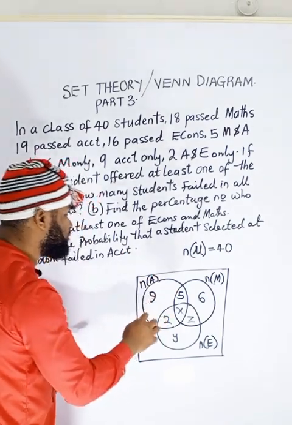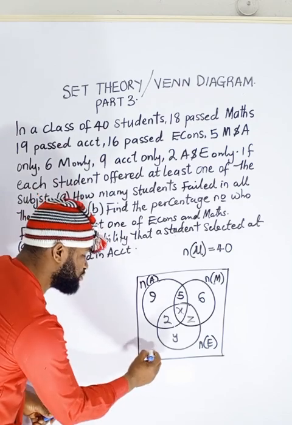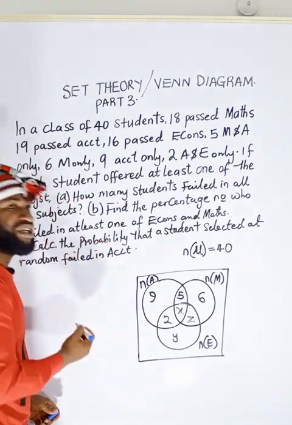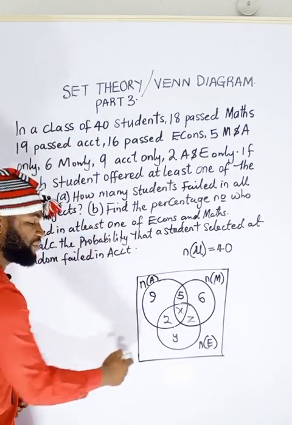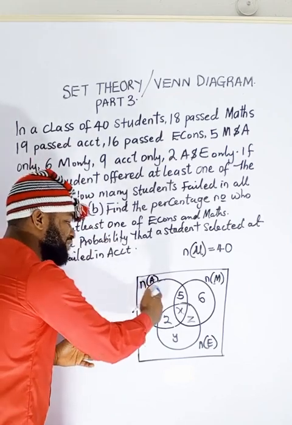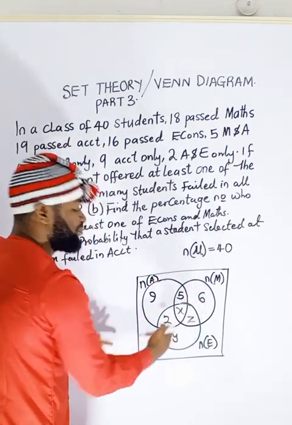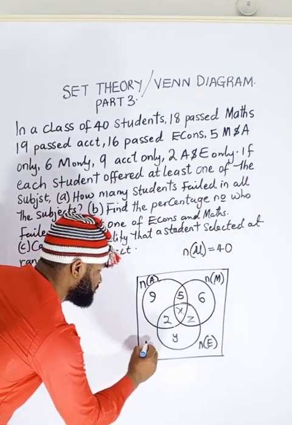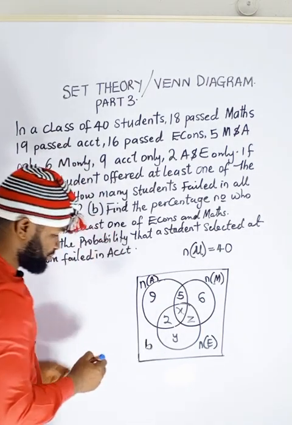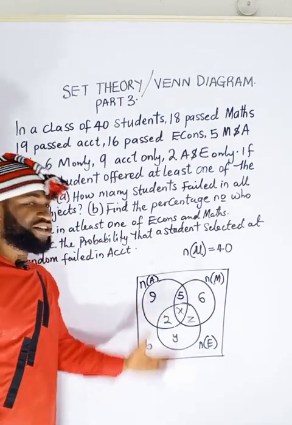Therefore, people that fail will not be in any of these circles. They are going to be outside, and I can use any letter to represent the people that failed. They are neither in accounting, they did not pass accounting, they did not pass maths, they did not pass economics. So let me use B. I'm using this letter B to represent people that did not pass any of these subjects.